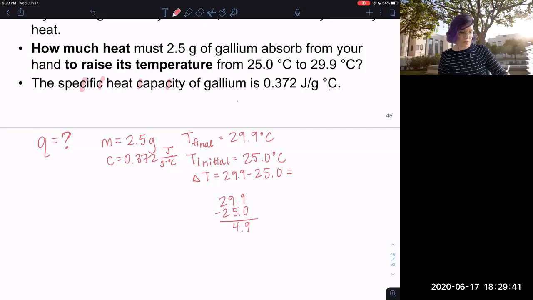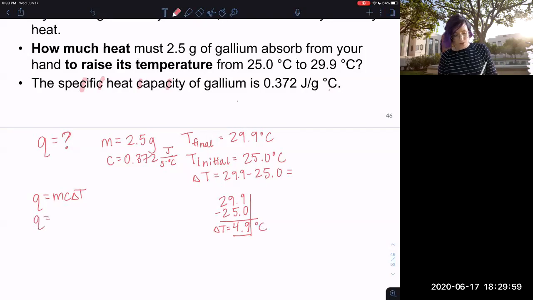So I get 4.9. It gets cut off here, so I'm going to use both of these numbers. It looks like 3 sig figs maybe, but it's really 2, not 4. And then I'm going to set this up. Q equals MCΔT, or Q equals mcΔT. Let's plug in. This is my delta T.